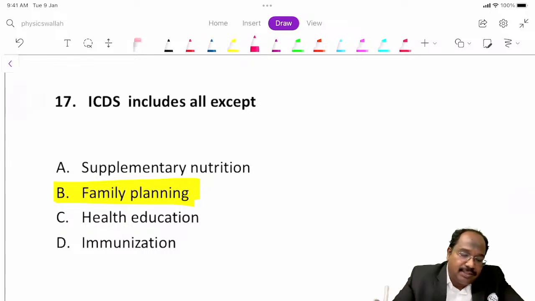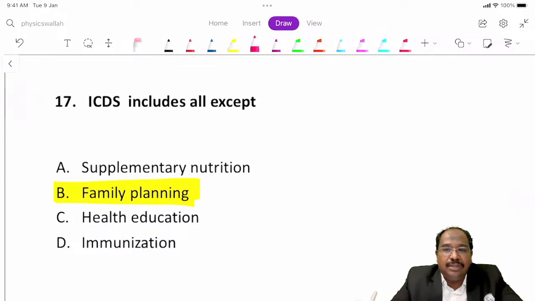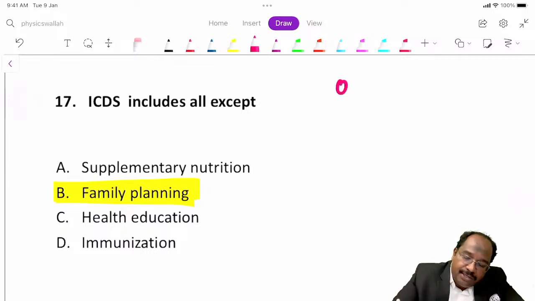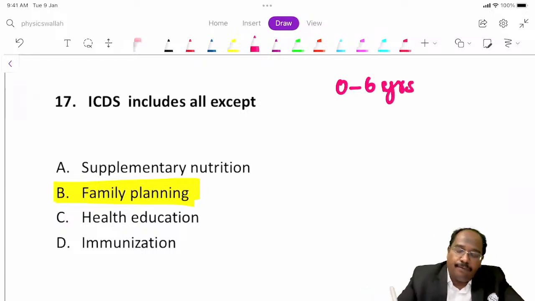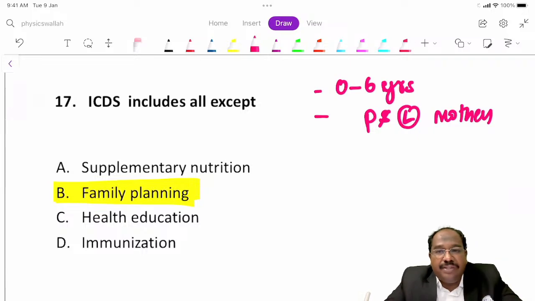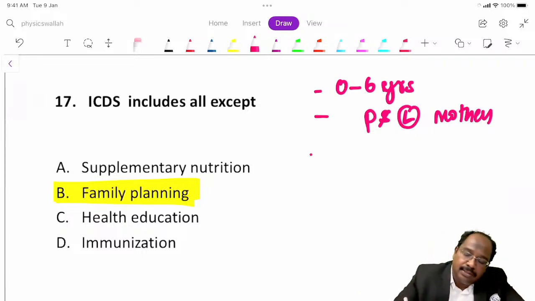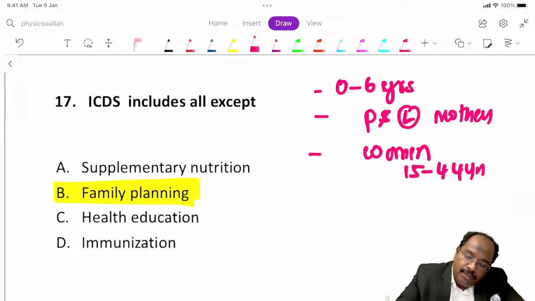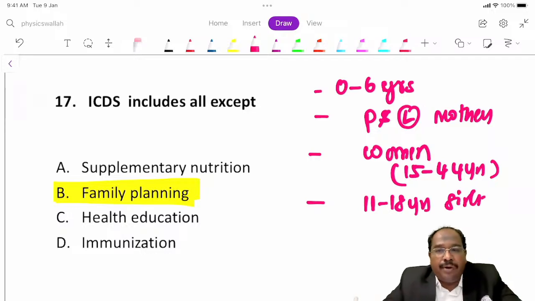So ICDS, Integrated Child Development Services, who are all the beneficiaries? The beneficiaries are children between 0 to 6 years, pregnant and lactating mothers, women in the reproductive age group between 15 to 44 years, and adolescent girls, 11 to 18 years girls.